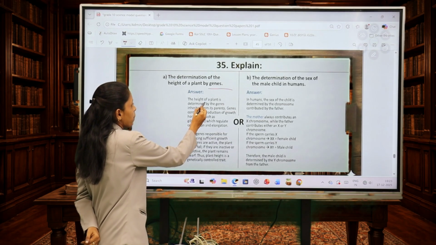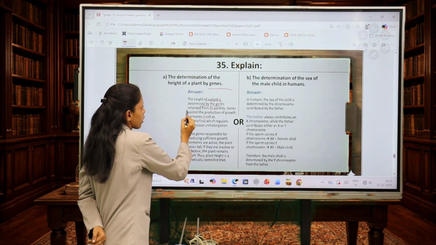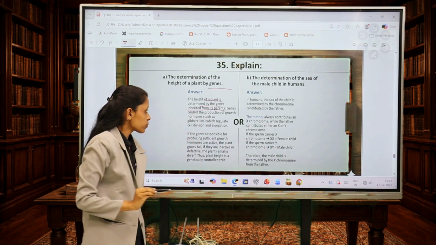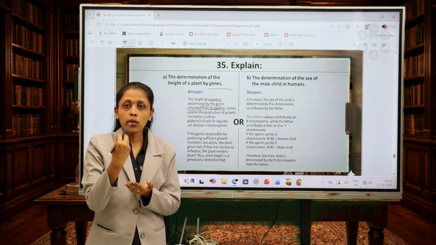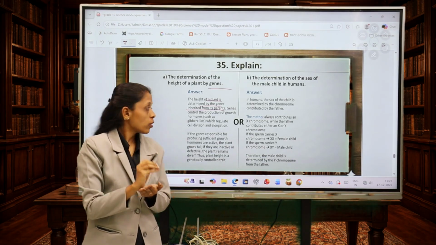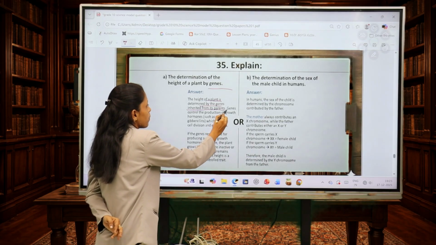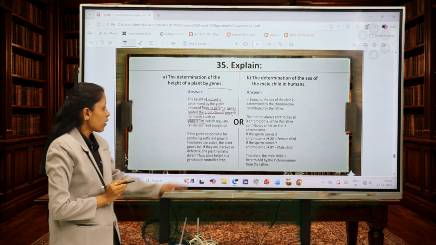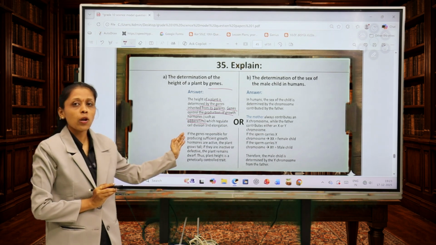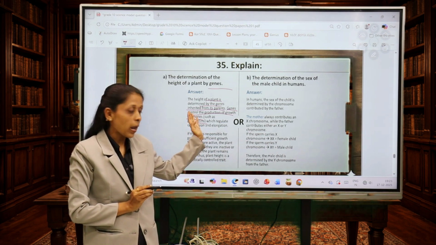You can see the height of a plant is determined by the genes inherited from its parents. So we can tell whether it is tall or short by the genes inherited from its parent plants. So genes control the production of growth hormone. As I said, gibberellin is a plant hormone which helps in the elongation and cell division of the plant.